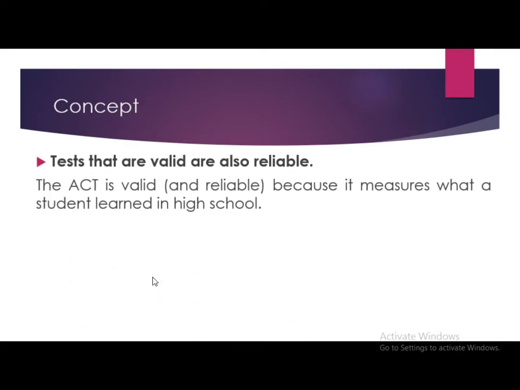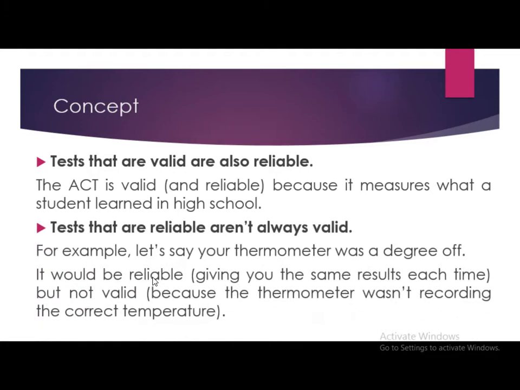Tests that are valid are also reliable. The ACT is valid and reliable because it measures what a student learned in high school. Now an example of tests that are reliable but not always valid. For example, let's say your thermometer was a degree off. In that case, it would be reliable, giving you the same result each and every time. But it is not valid because the thermometer wasn't recording the correct temperature.